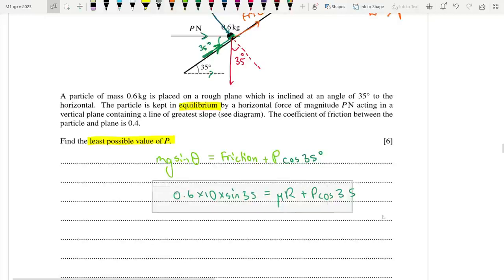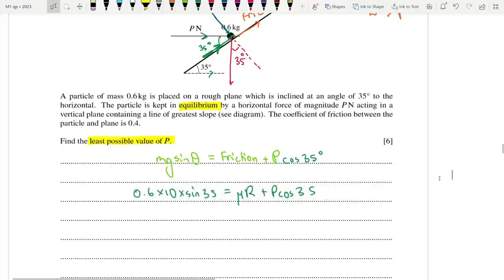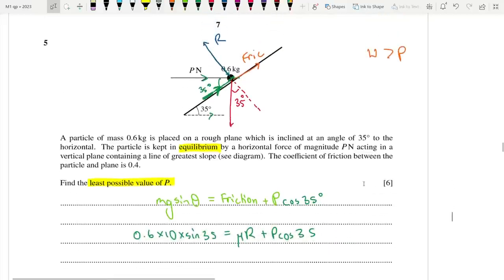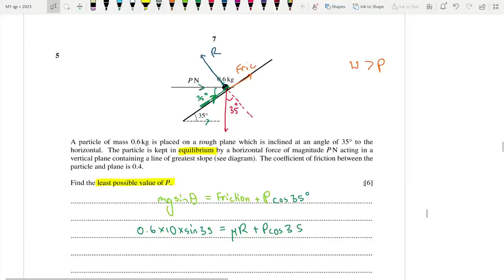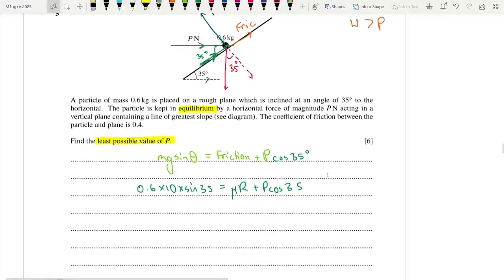So how are we going to deal with this? If we resolve it the other way, we know that R is acting up, and the component of P and weight are acting downwards. So can we write that the component of weight acting downwards, perpendicular to the slope, is mg cos theta.